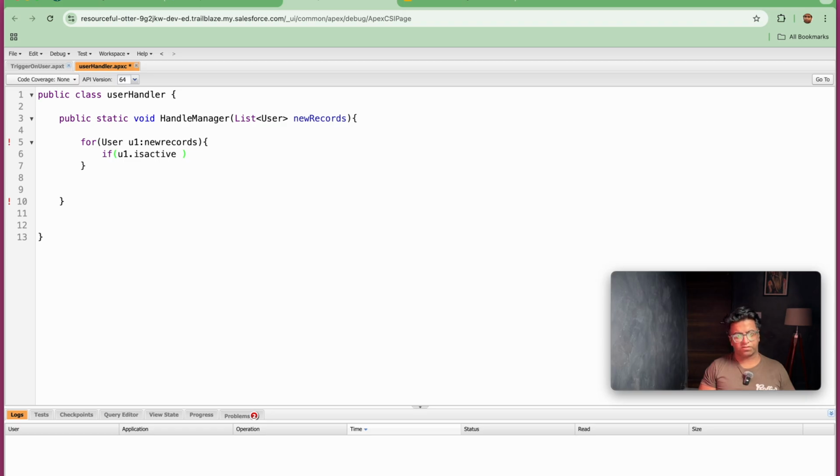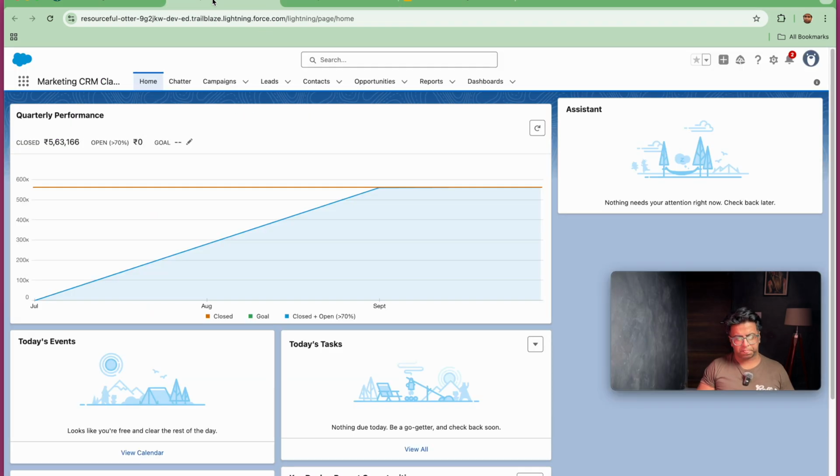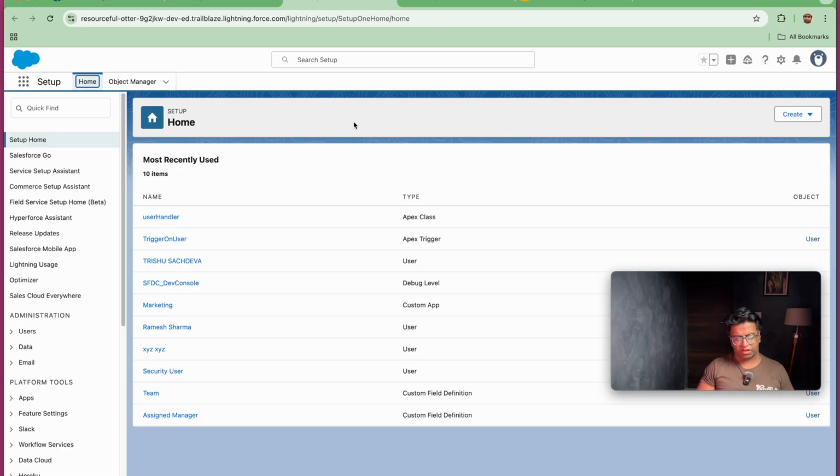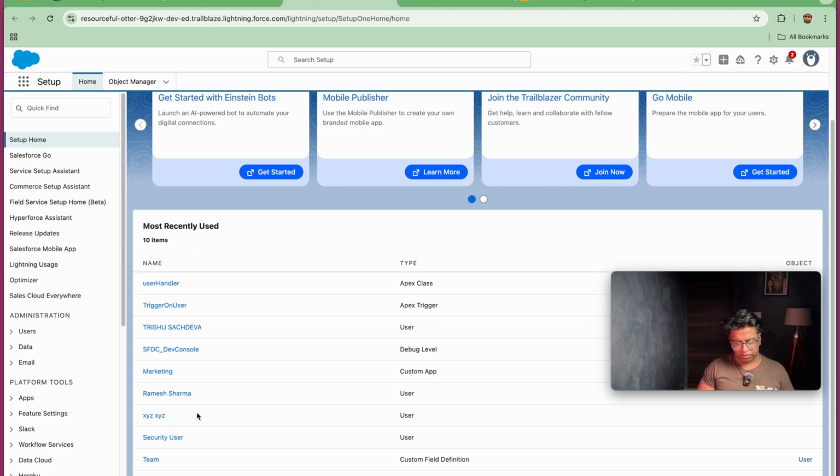So this is the first check that we need to check. If is equal to true, this is the first check. Double and u1.assignTeam, the second thing. That is, if I go here and search for user, since I created it around a week ago, let's check. Yes, we are able to see all the fields here.